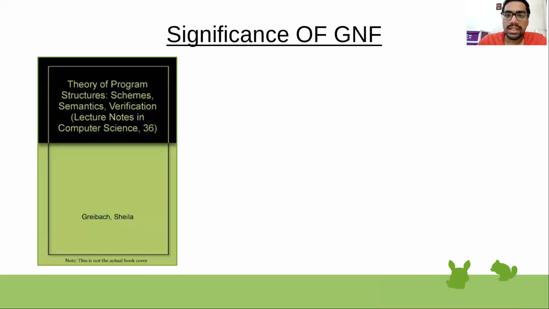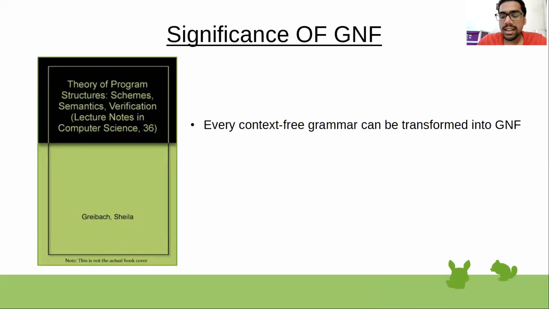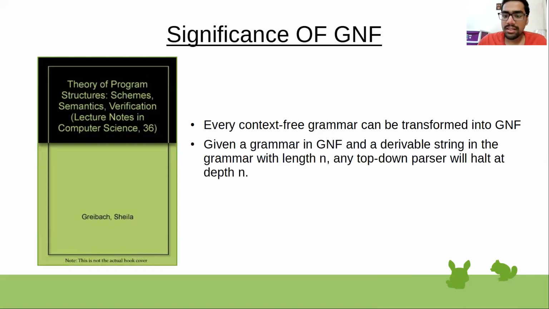Now we're going to talk about the significance of GNF. Any context-free grammar that we have can be converted into an equivalent GNF. And given a grammar in GNF, in CNF we had seen about bottom-up parser, but in GNF, when you have a top-down parser with a grammar in GNF, it will halt at a depth n.